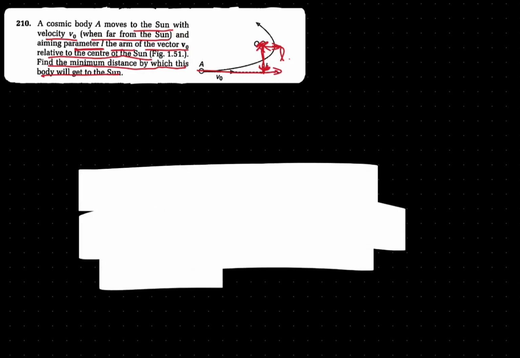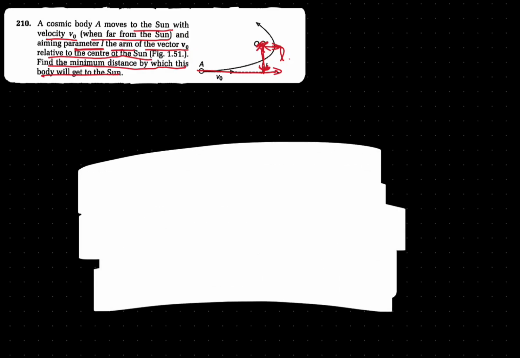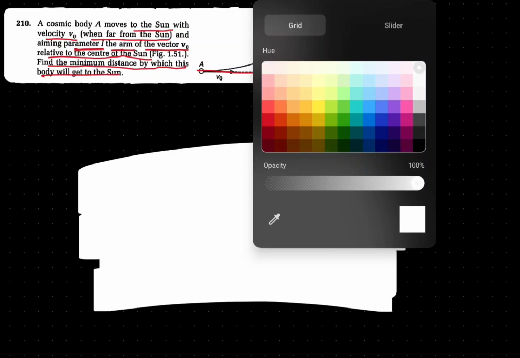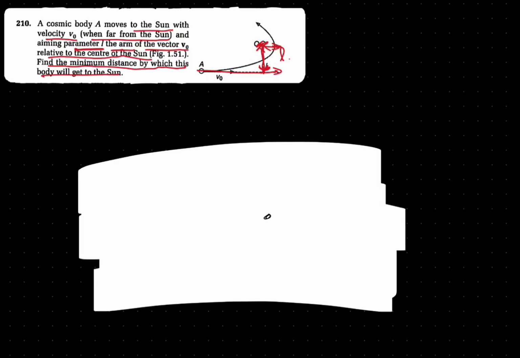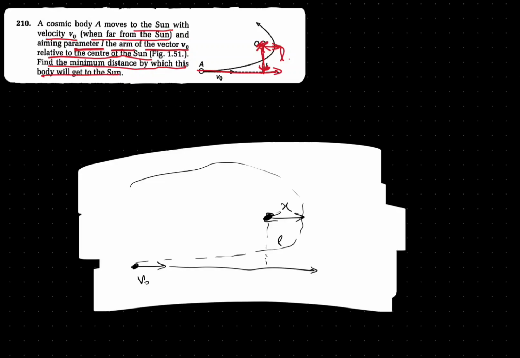Here it is the sun, and the planet is far away, having some v0 velocity, perpendicular to the sun with an impact parameter, aiming parameter L. It will go like this, and the distance will be x here. Let's take x.